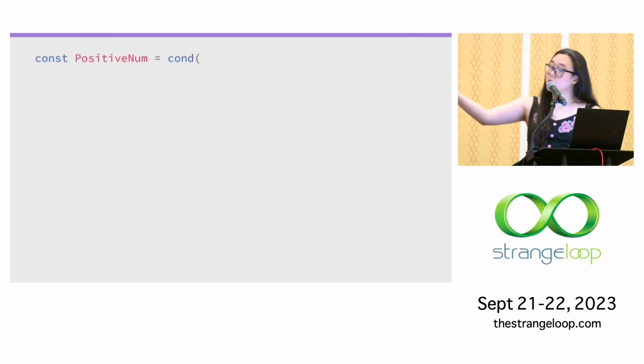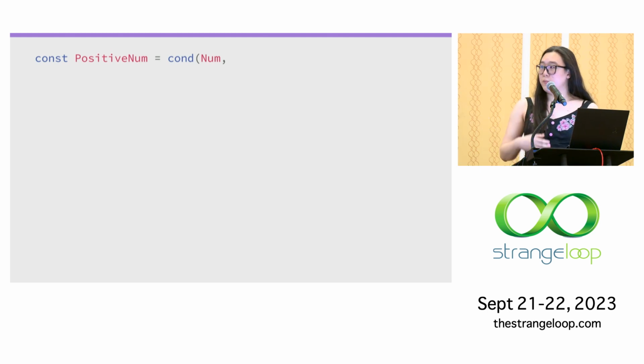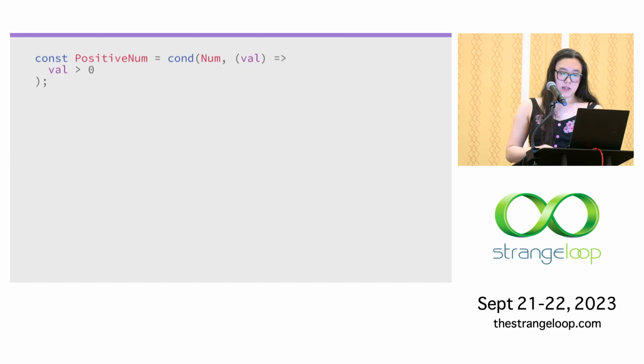So we use this keyword here, cond, and then the first parameter to it is the parent type. So here, all positive numbers are numbers. And so we base our conditional type off of number. And then anywhere that the type checker expects a number, a positive num will also be valid. And then the second parameter for this conditional is the JavaScript function expressing the condition and returning a Boolean, just in plain JavaScript. And this can be literally any valid Ectype expression, and it can even close around other values if you want it to.